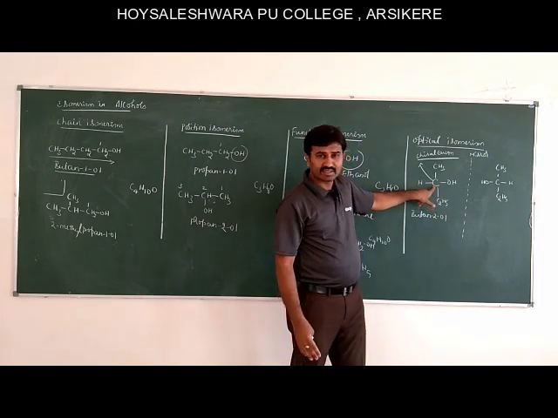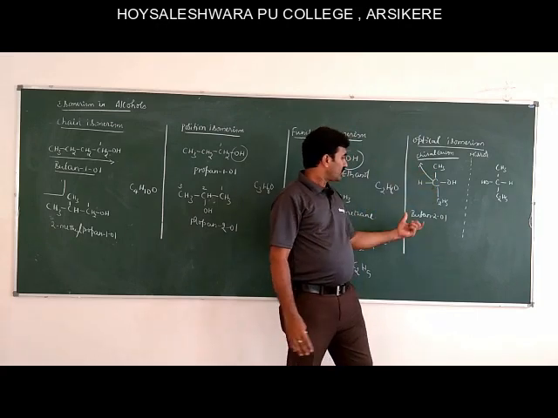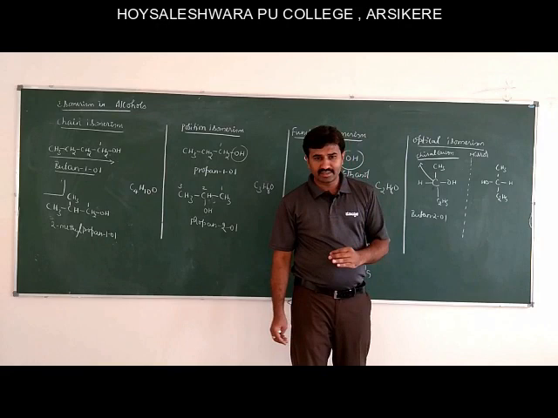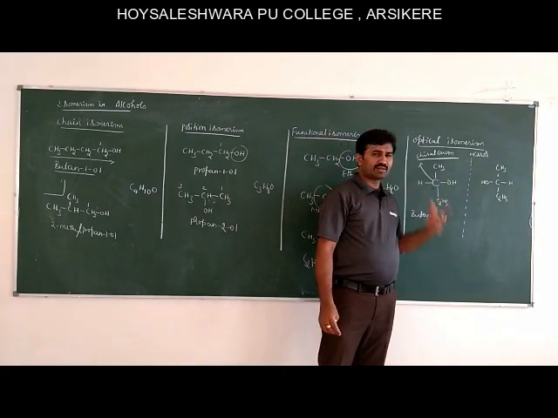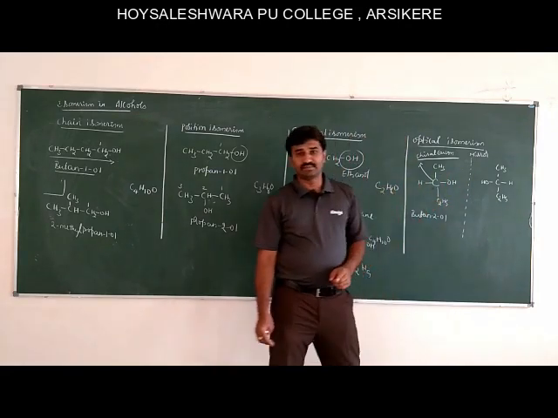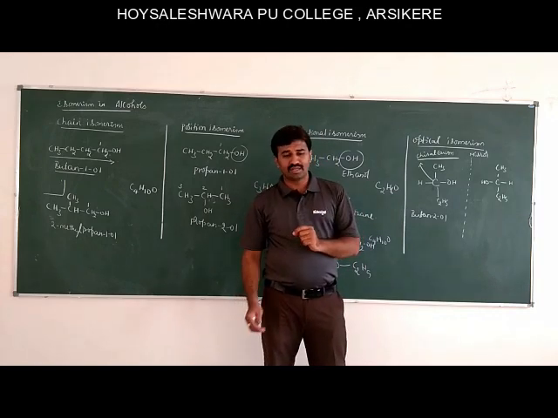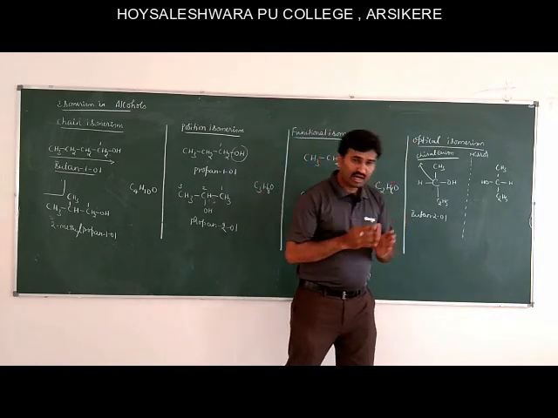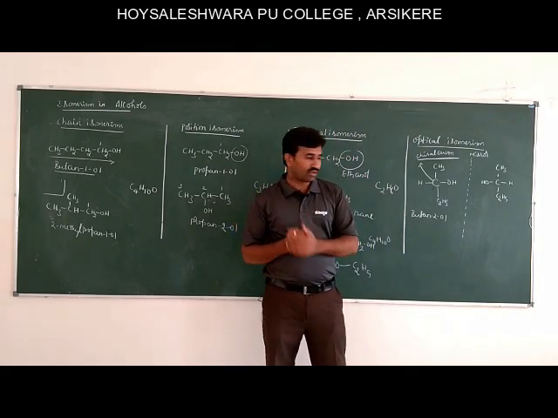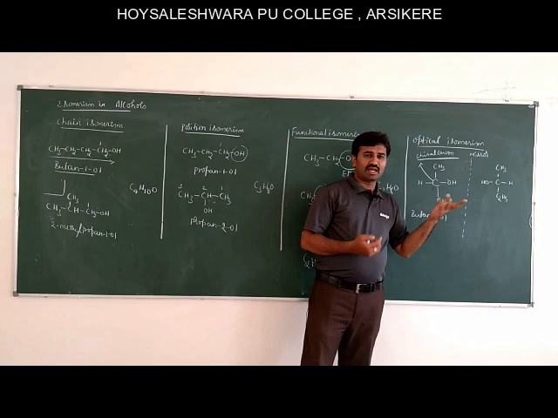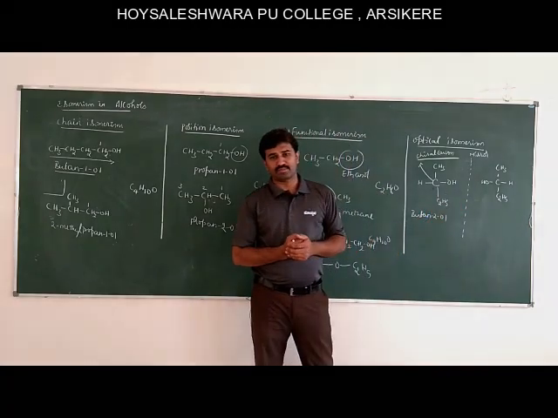Butan-2-ol exhibits optical isomerism; they have the same molecular formula but differ in the rotation of plane polarized light, either towards the right side or towards the left side. This is the mirror image of this one. One is the D isomer, another one is the L isomer.